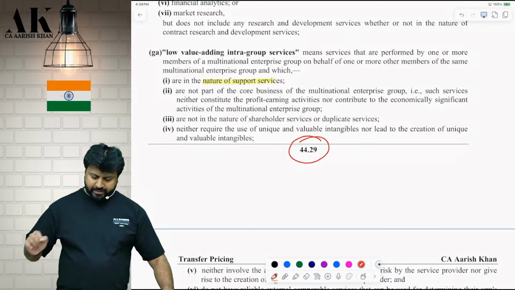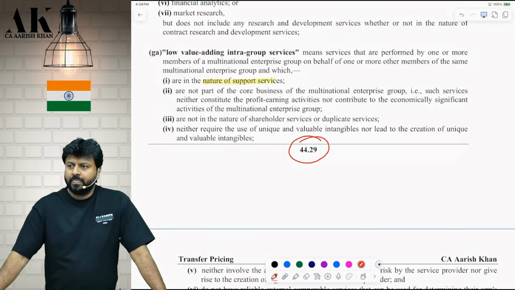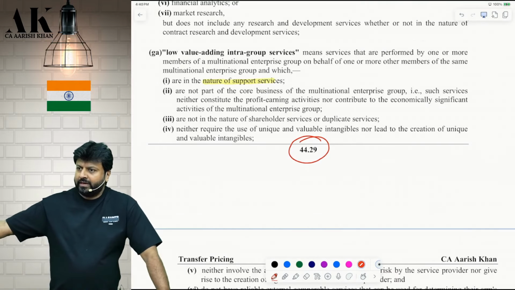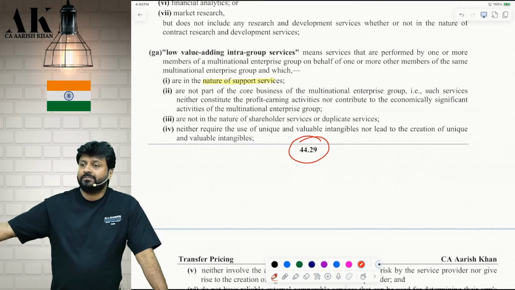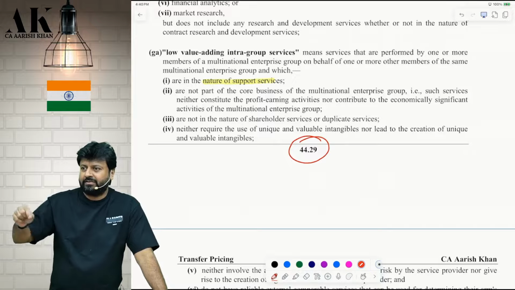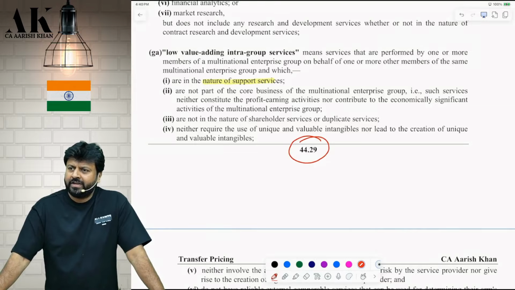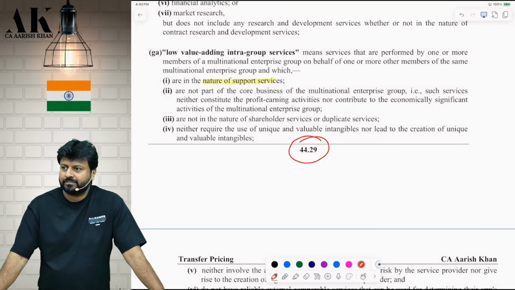Similarly, there is one more technical term over there. What is that? Duplicate service. Sir, what is duplicate service? Pay attention. Any service that we receive generally from our local vendor. Okay. We receive that service from our local vendor. Now we are receiving that same service from whom? From our associate enterprise. Almost the same, no difference. Such services are called what? Duplicate services. Put a star mark over there and write down.